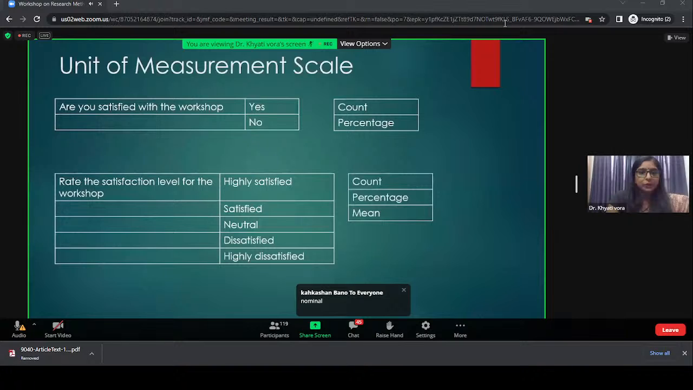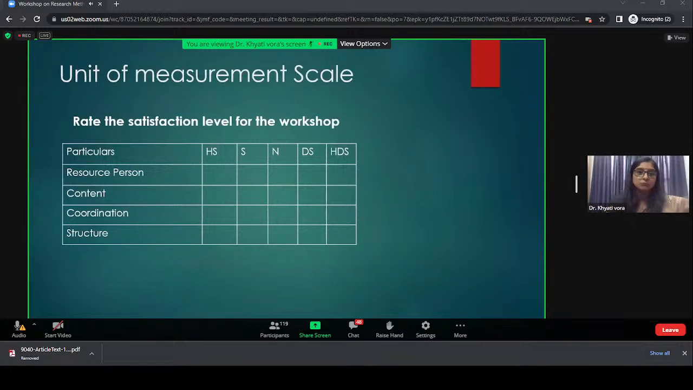Now we move to the next level. Under scale data, do you think I can judge the performance of the entire workshop and the satisfaction level of the respondent for the workshop just by asking one sentence? Or does the workshop contain some attributes? Do you think the workshop contains the quality of the resource person that we invited, the content covered, the coordination system of the teaching and non-teaching staff, the structure of the workshop? All this together says that yes, this is the satisfaction level.